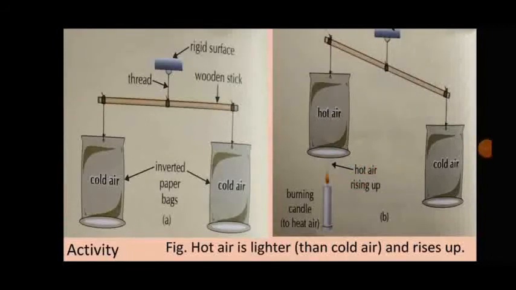After some time, we can see that the left side of the wooden stick goes up. This is because the air above the candle flame gets heated and it, being lighter, rises up and fills the left side paper bag after displacing the heavier cold air from it. Therefore, the left end of wooden stick becomes lighter and moves up.